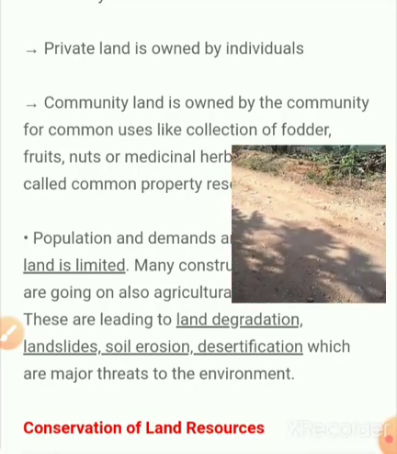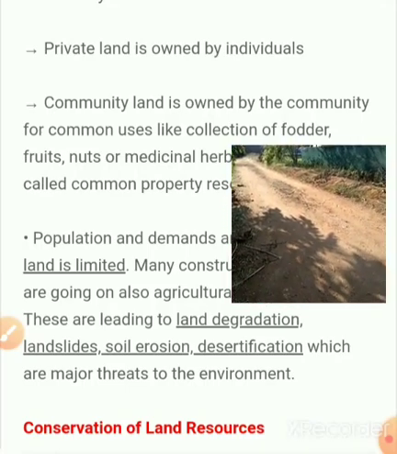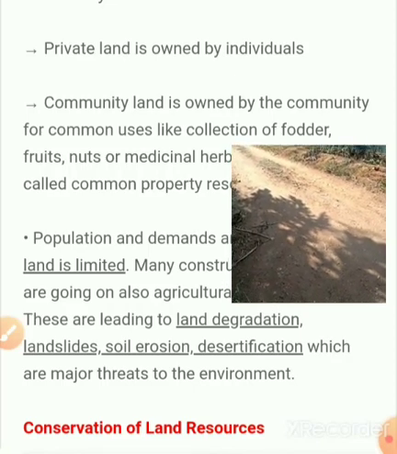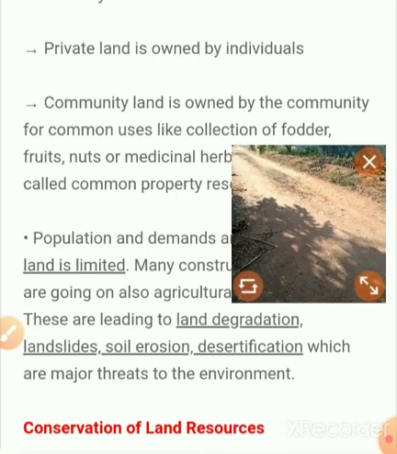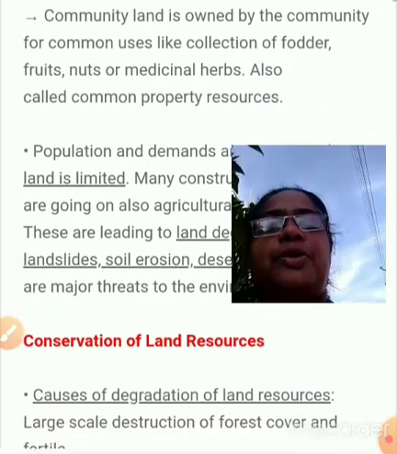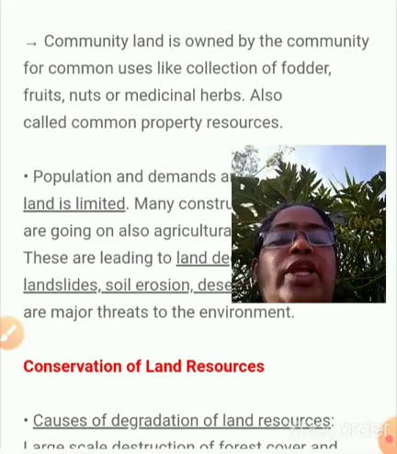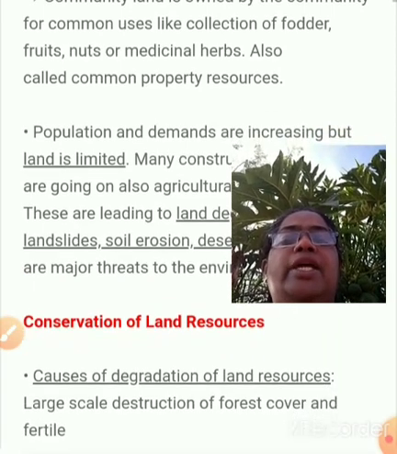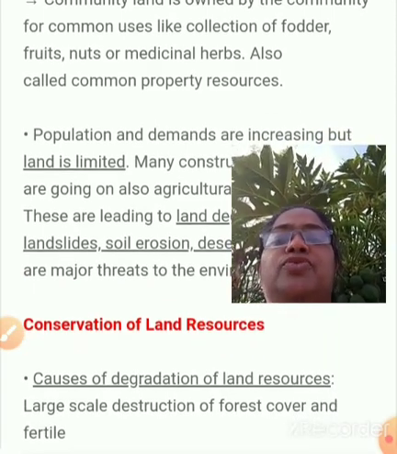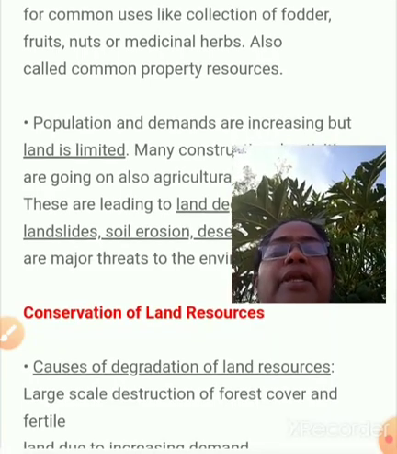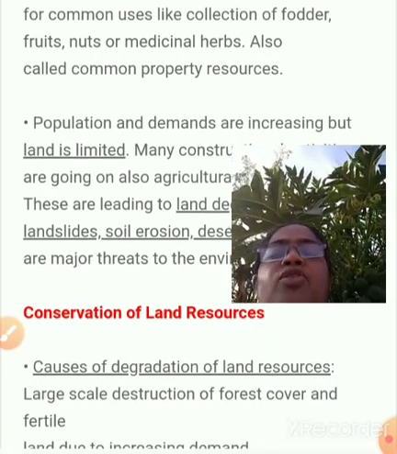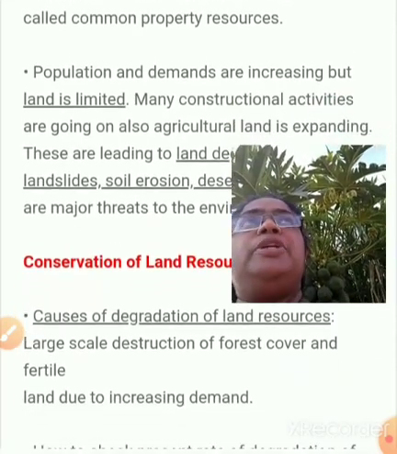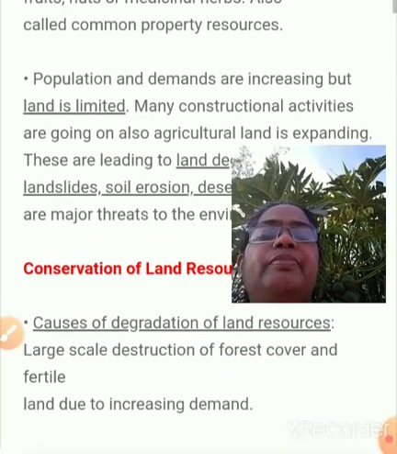At the same time, we can see some roads, which are community owned lands that we use for common purposes. So normally we see two types: privately or individually owned land, as well as community land owned by the community, for collection of fodder, fruits, nuts, and medicinal herbs. For that purpose we keep some of the resources, and that area we call common property resources.